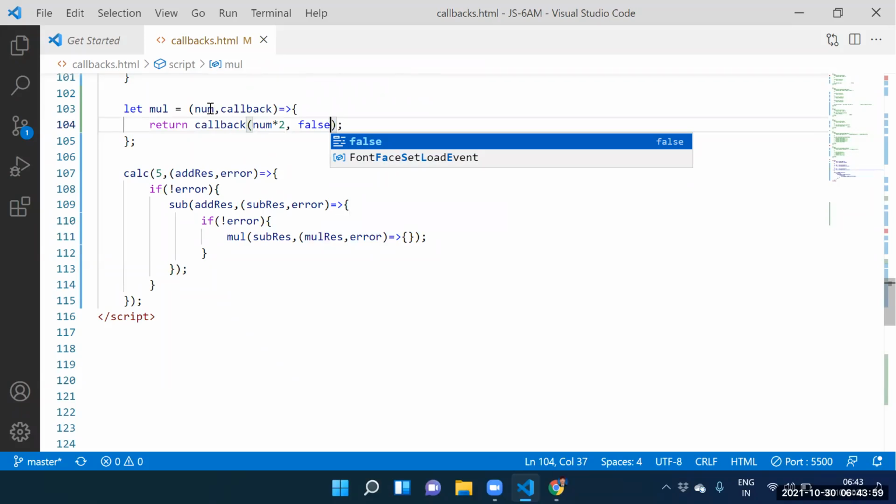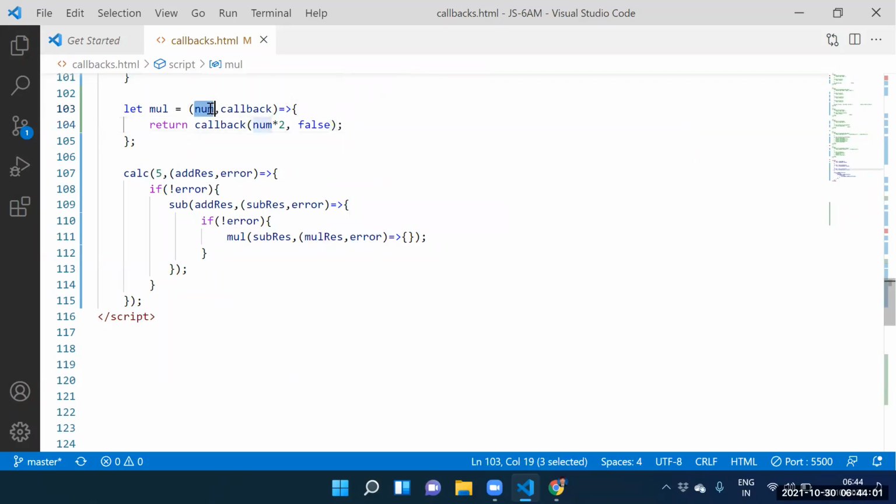This num contains 7. This callback contains a function. How to execute this function? Return callback of. Num into 2 means 7 into 2, which is 14. 14 is stored into multiplication result, and false is stored into error.